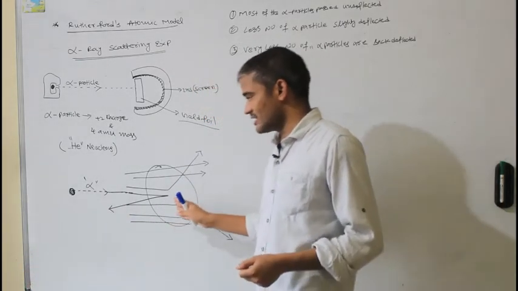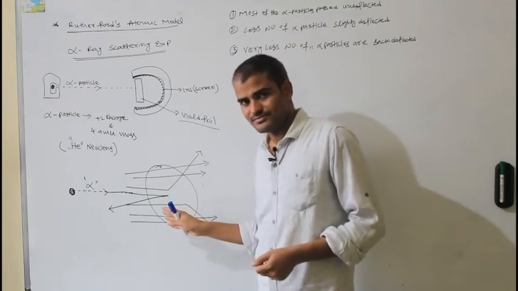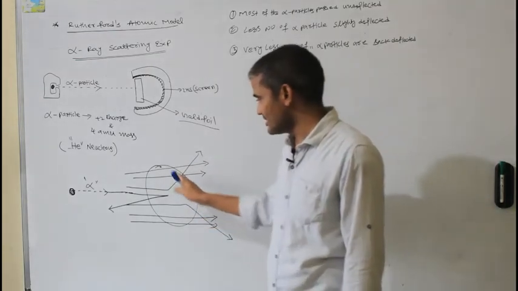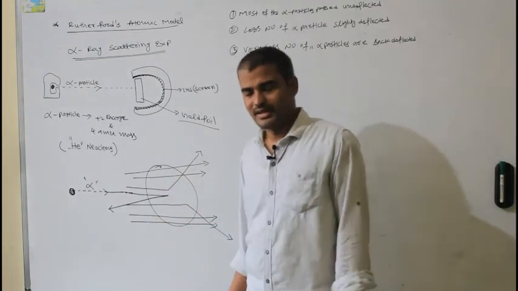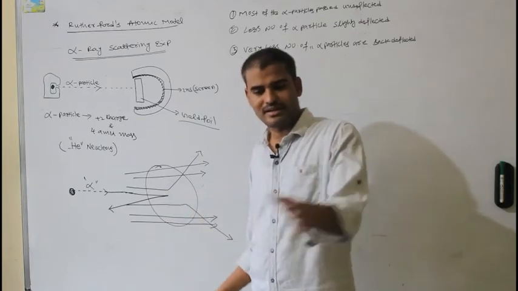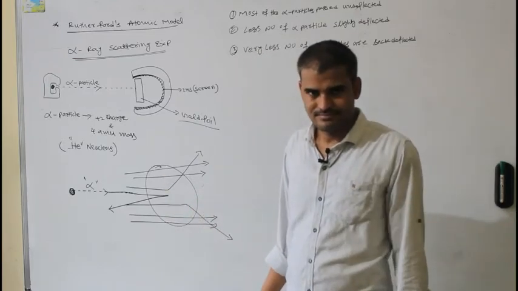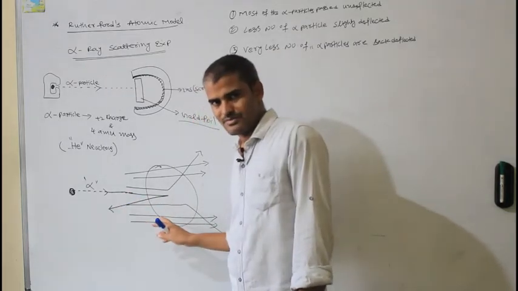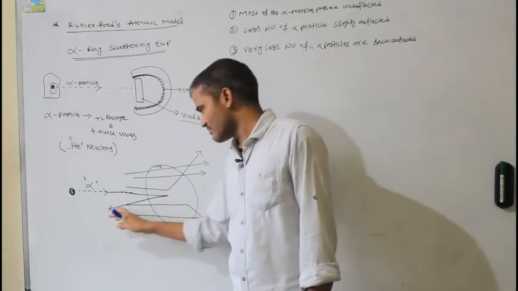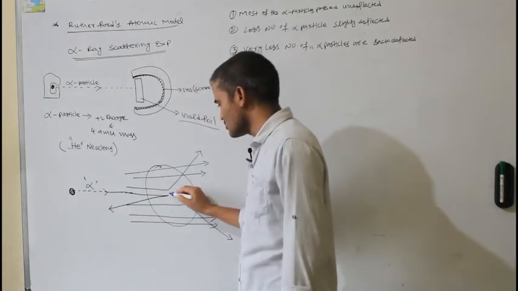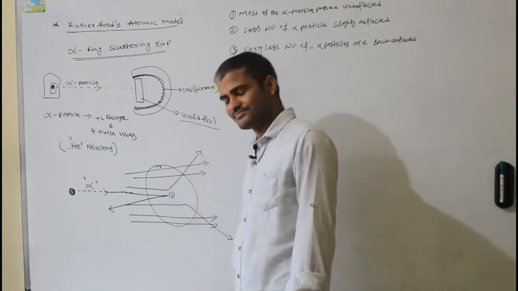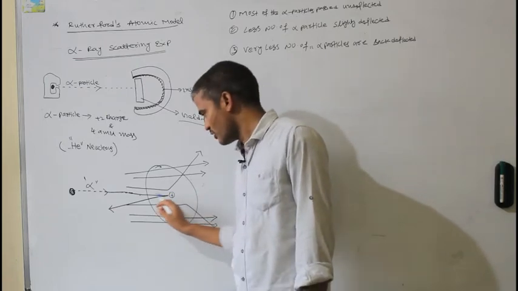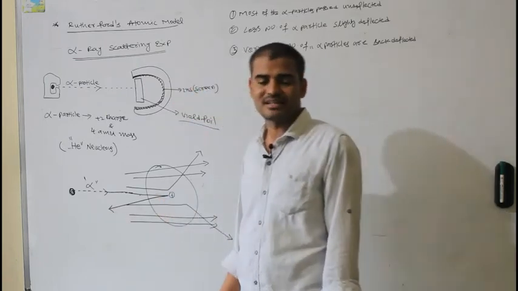But it was not found in Rutherford's experiment. Most of the alpha particles travelled undeflected, straight. What does it indicate? At that point, nothing is available. It's empty space, so the alpha particles travel through. Those traveling exactly toward the center of the atom are back deflected, which means the total positive charge is located only at that point. The alpha particle is positive and the atom's center is positive, so they repel each other and the alpha particle is back deflected.